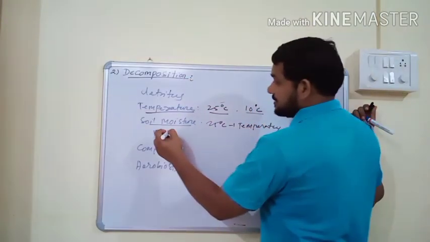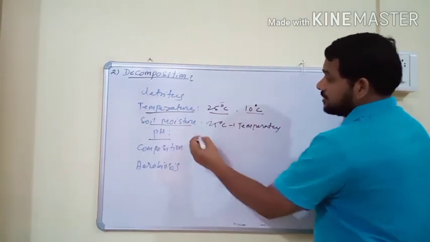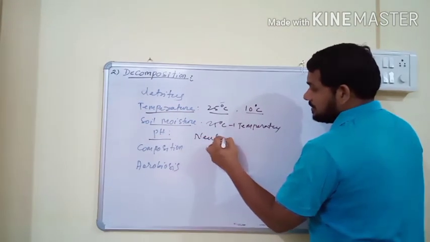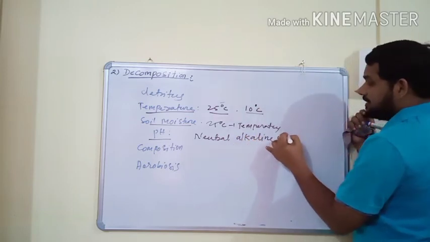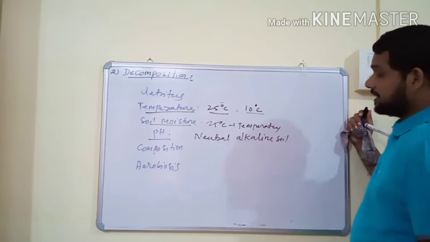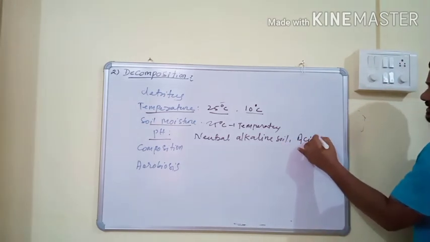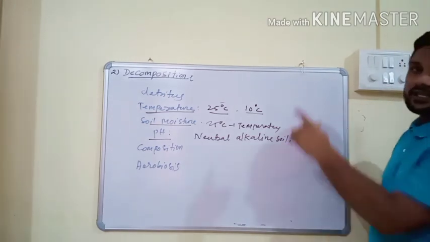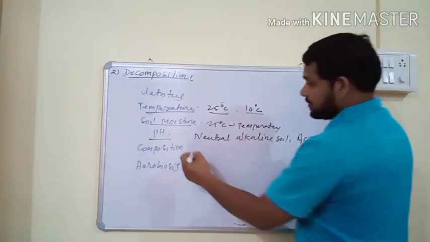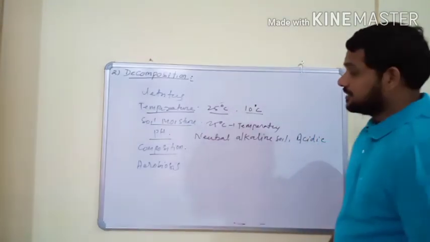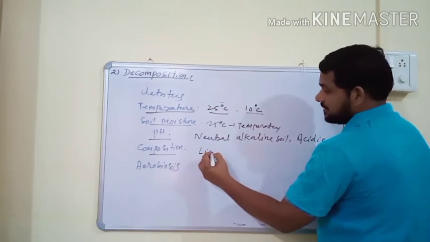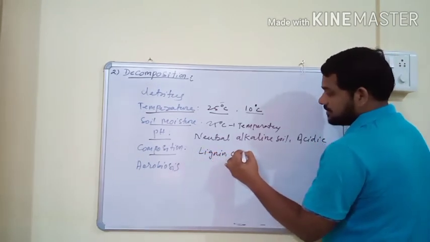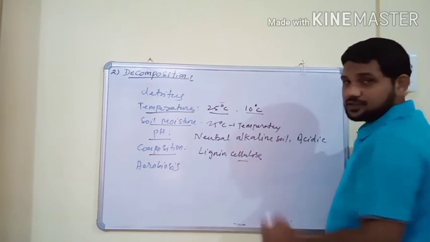And pH: neutral and slightly alkaline soils increase the rate of decomposition, and acidic soils decrease it.